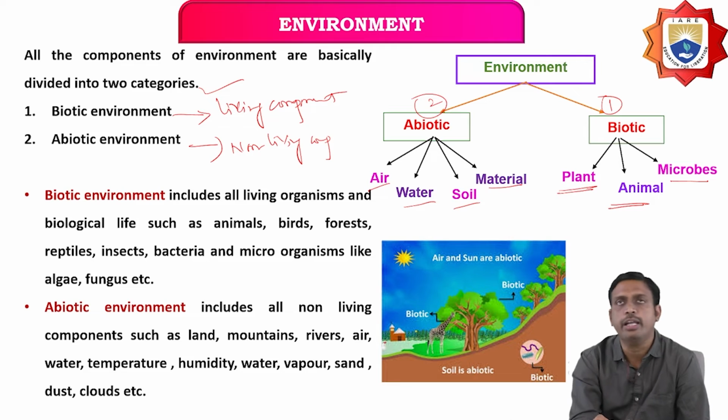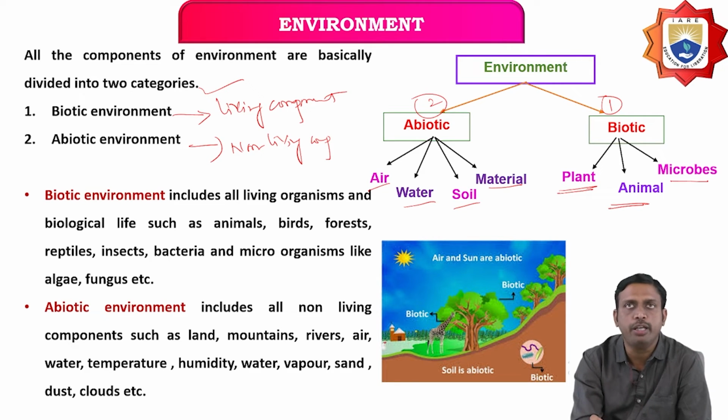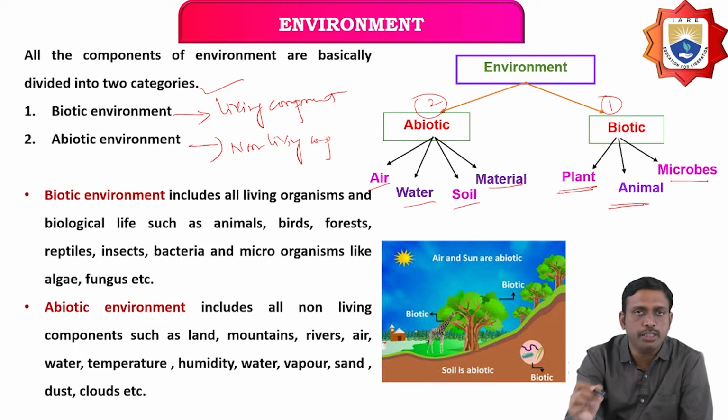Here the environment has been categorized into two components: the biotic component, which includes the living component, with examples such as plants, animals, microbes, and the abiotic component, with examples such as air, water, soil, materials.